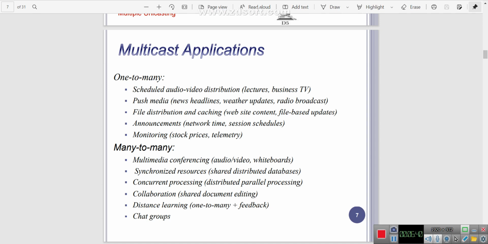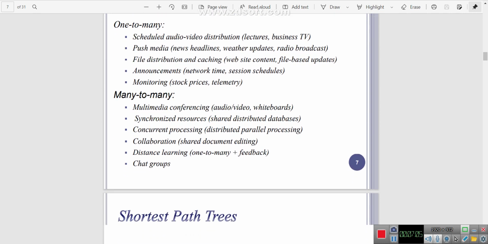And then distance learning, one to one, and feedback. So we are uploading our videos through YouTube, and we are taking classes through Google Classrooms. So this kind of example is suitable for distance learning, and then chat groups. So all these applications are related to multicast applications.